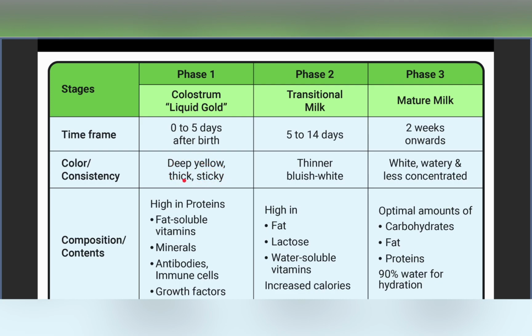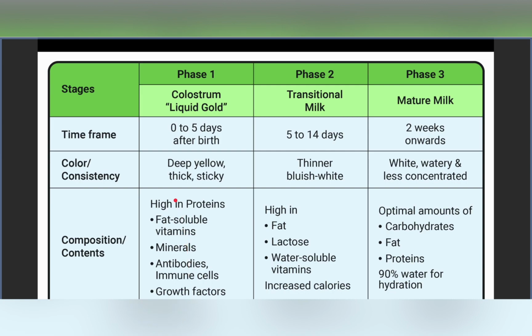It is thick in consistency and very sticky, unlike the other forms of milk. As we have discussed, we find colostrum, or the first milk, from 0 to 5 days after birth. If we consider the composition of colostrum, it is high in proteins. It also has fat soluble vitamins, minerals, antibodies, immune cells, and different growth factors.